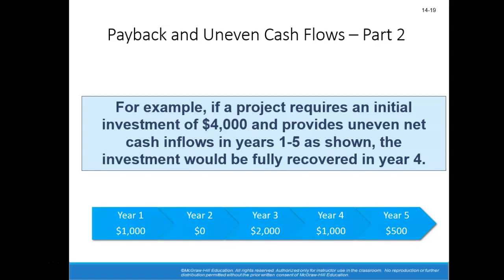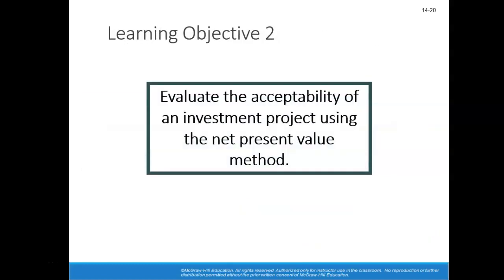Okay, that was the payback period. We will next look at a different method of determining whether to accept a project known as the net present value approach. So stay tuned for part 2 of our Chapter 14 lecture.